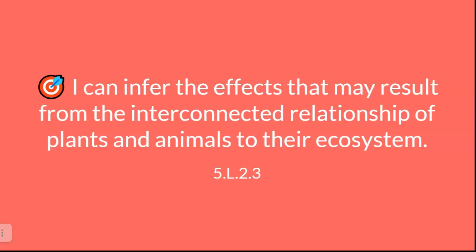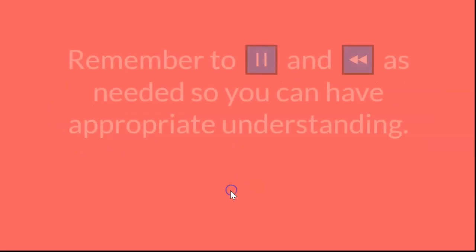Alright friends, so we are moving to our last little bit of instruction regarding our ecology unit, and today we're going to be looking at inferring the effects that may result from the interconnected relationship of plants and animals to their ecosystem. So we're going to be looking at interdependence today. For this video, we're just going to talk about it as if I was leading a quick whole group at the front, and I'm going to show you the activity that you will do to practice it and think about it on your own.